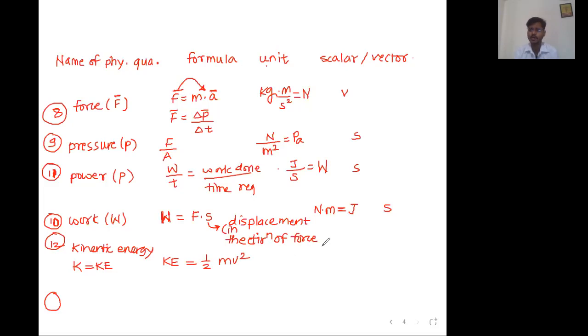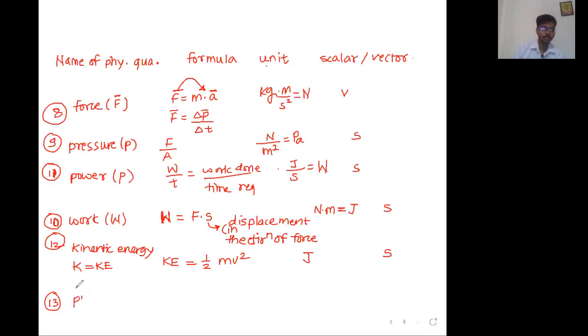All types of works and all types of energies are measured in the unit called joule. What is joule? Sir, joule is Newton meter. What is Newton? Newton is kg meter per second square. Scalar or vector? Sir, all types of energy and all types of works are scalar.